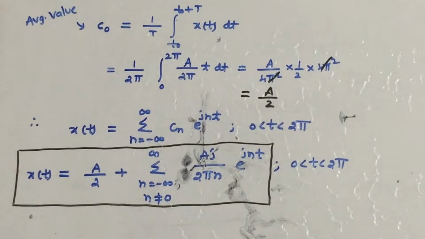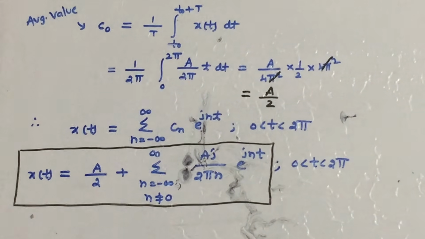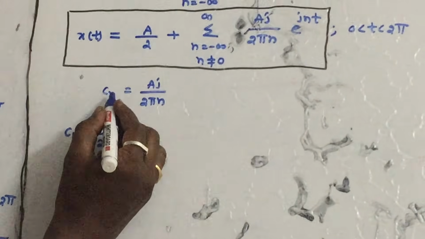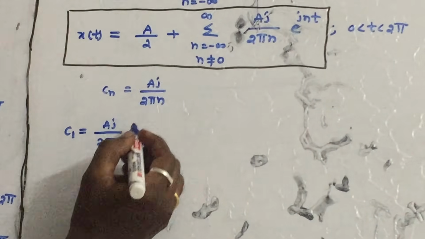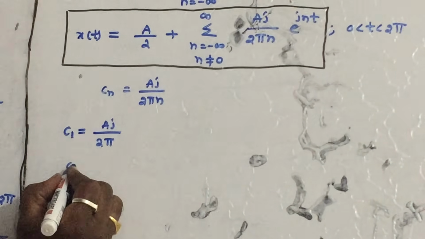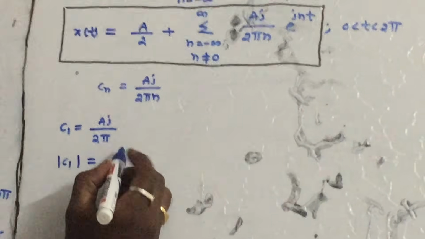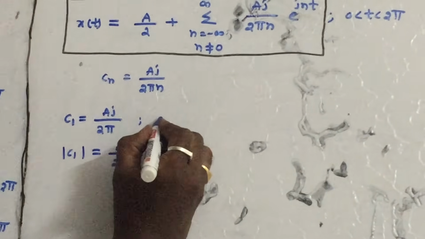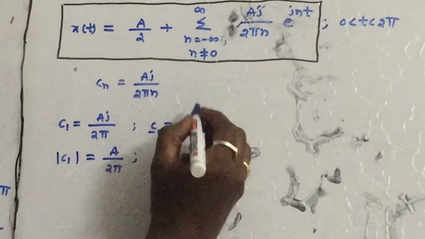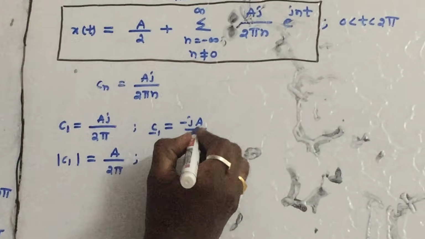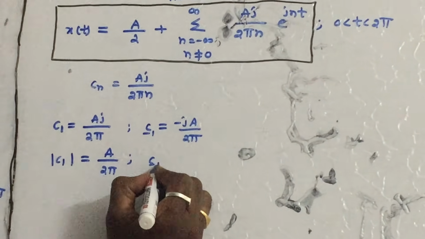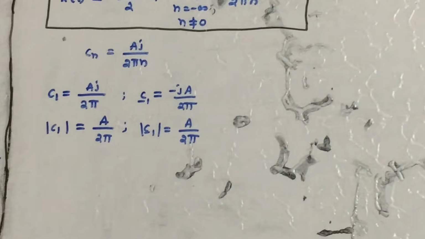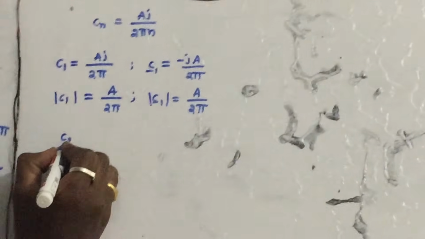Similar to the previous one, let us find the magnitudes of C1, C minus 1, C2, C minus 2, like that. What is C1? Here Cn is equal to A j by 2 pi n. Substitute 1 here, A j by 2 pi. The magnitude of C1 is equal to A by 2 pi. Similarly, what is C minus 1? If you substitute, it will become minus j A by 2 pi. The magnitude of C minus 1 is A by 2 pi. As I said in the previous problem, the same magnitudes will come.